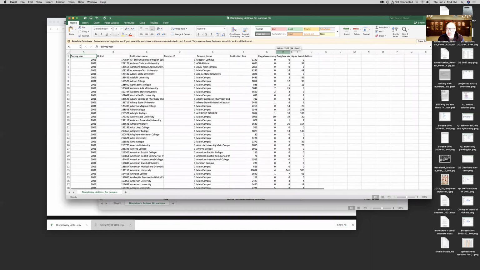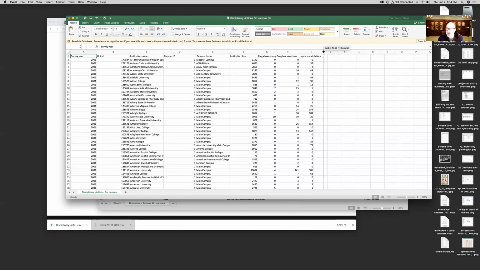So we should remember what these are. These are numbers reported by the university administration about how many students faced disciplinary measures for these various violations on campus. So it's kind of narrow.